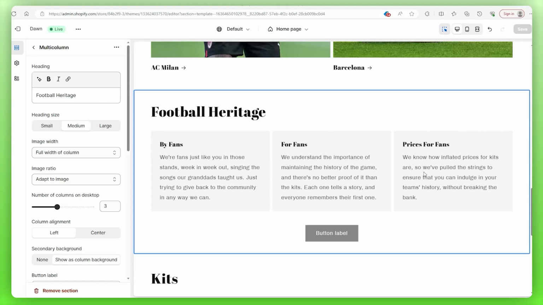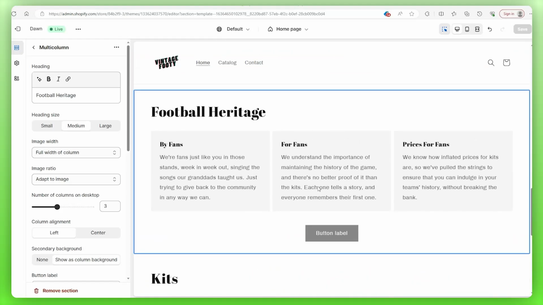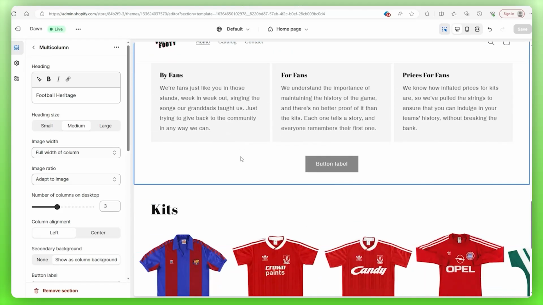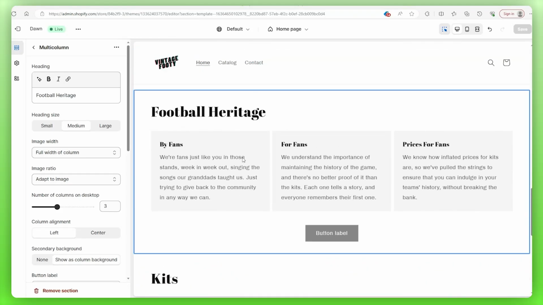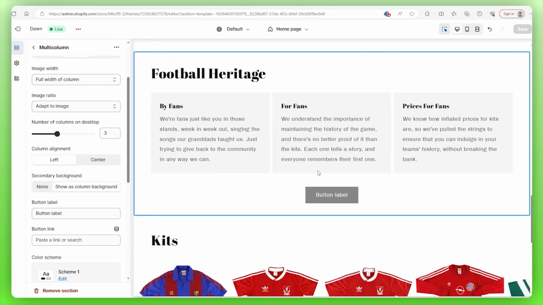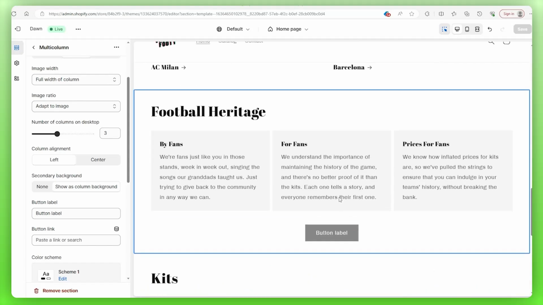So I made myself personable and got the trust of the customer, not to mention the prices being pretty good, even though they're kind of unrealistic. Now, that's not the end of my introduction though, because this is only a preview for the About Us page, which I'm going to show you how to make.